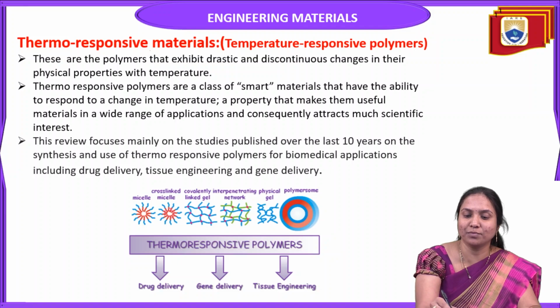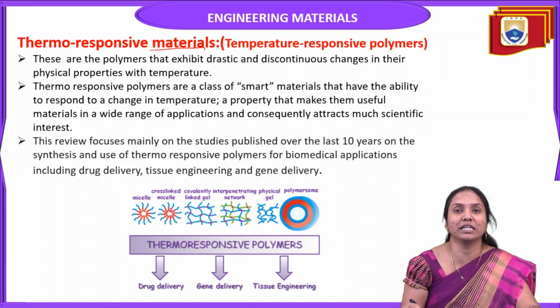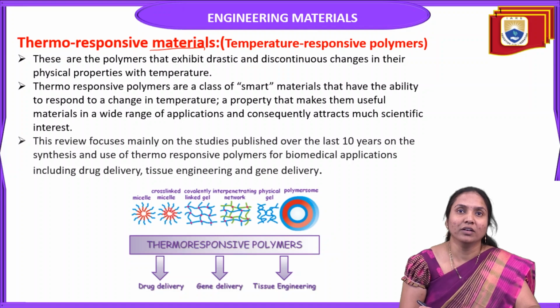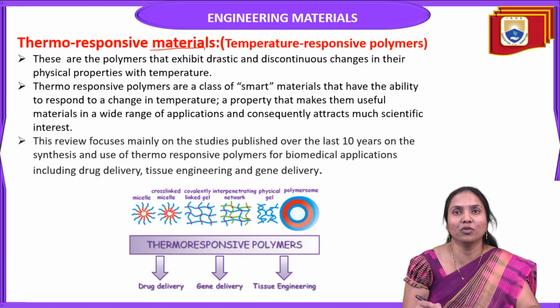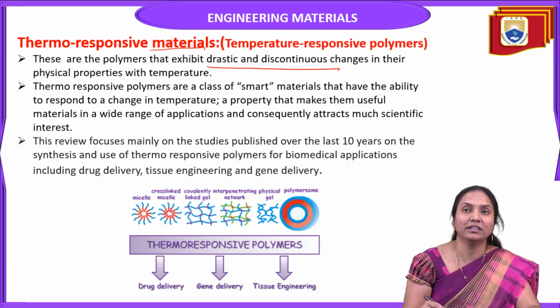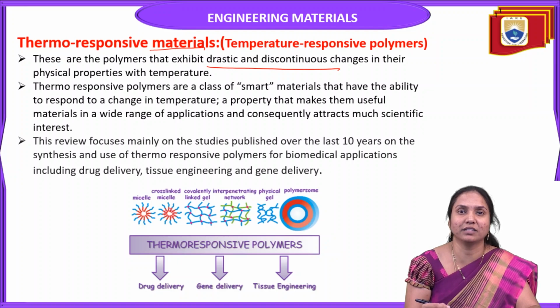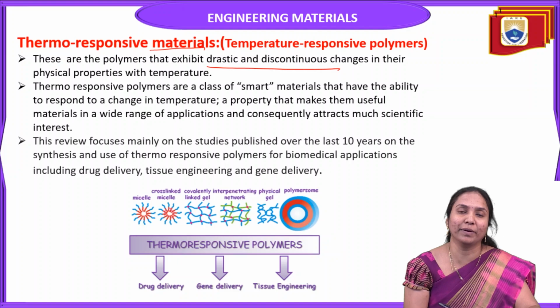Thermo-responsive materials are also called temperature-responsive polymers. These are the polymers that exhibit drastic and discontinuous changes in their physical properties with temperature. Thermo means temperature, so these materials change their properties with respect to temperature. Those materials are called thermo-responsive or temperature-responsive materials. It is one type of smart material.